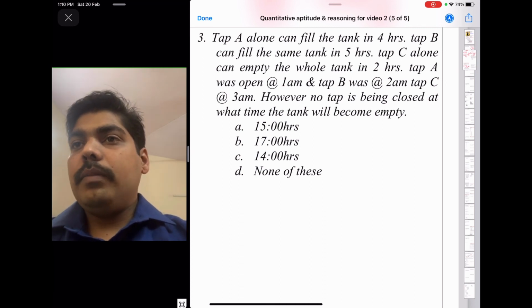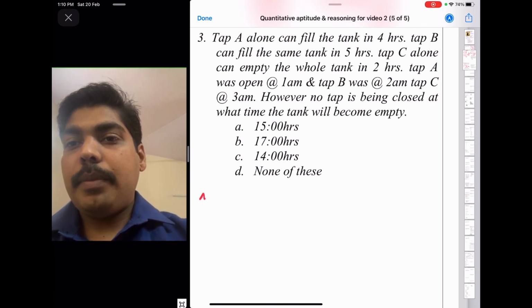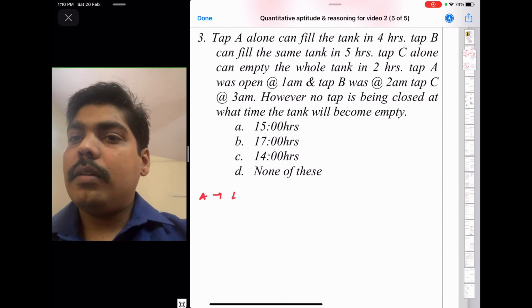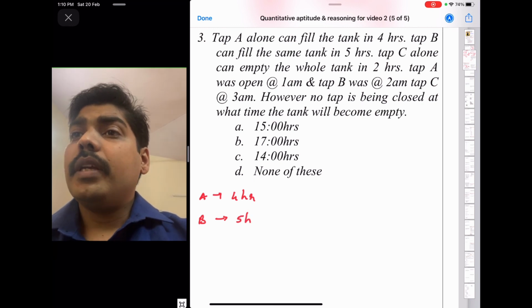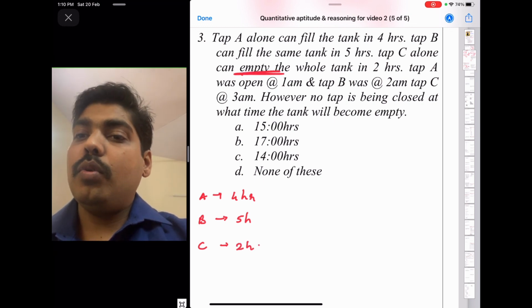Tap A alone can fill the tank in 4 hours, and B can fill the same tank in 5 hours, and C alone can empty the tank. Remember, empty the tank in 2 hours.